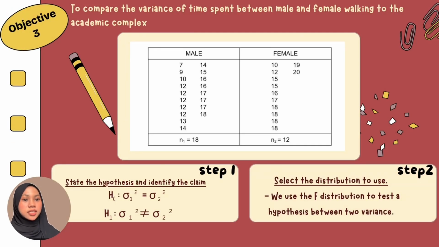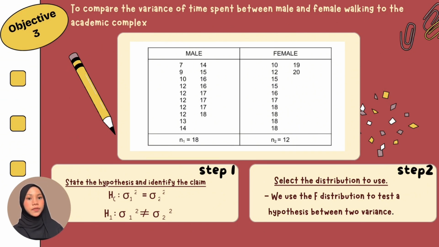Okay, we are moving on to the third objective. The third objective is to compare the variance of time spent walking to the complex academic between male and female. This study aims to determine if there are significant differences in variance. Here is the data that was collected for both male and female.